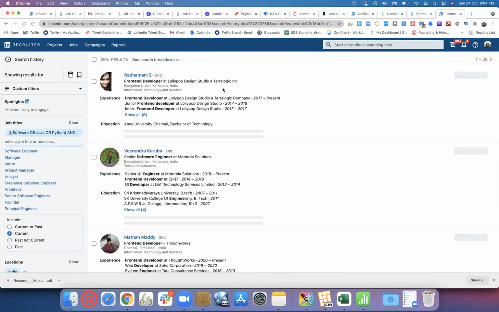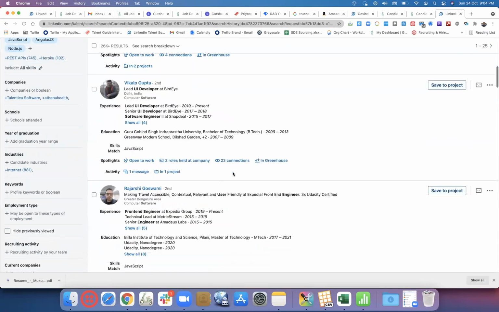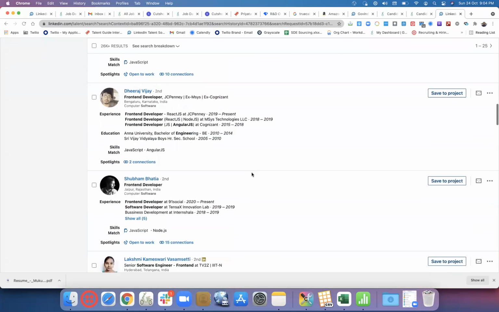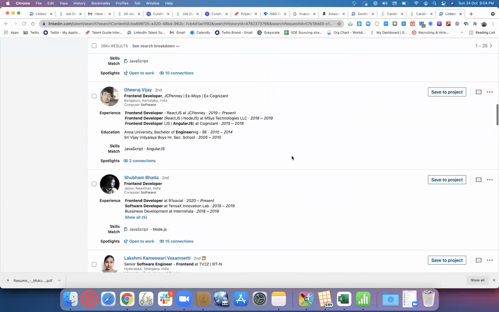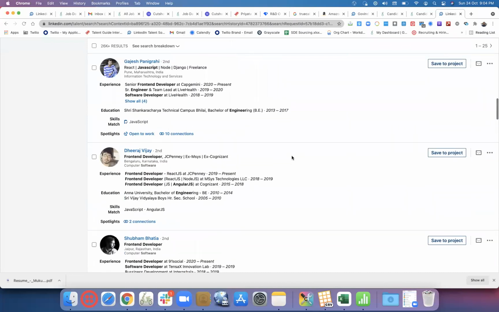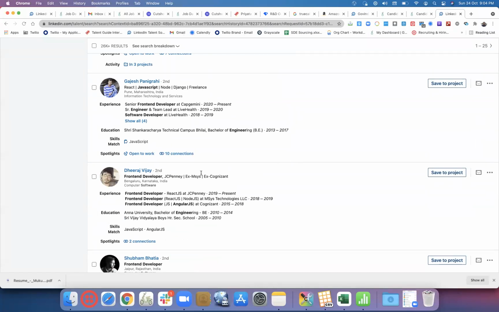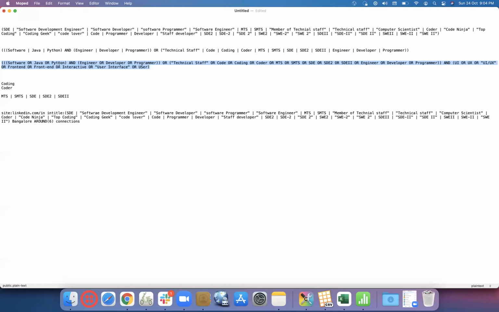Yeah, so we get those UI or front end engineers or UI developers, front end engineers, front end developers, front end developer, software engineer front end, as we have taken the combination of engineer or developer or programmer and the combination of front end or UI related words. That's where we get this front end developer, just the simple ones. Or that front end we could have used here as well, instead of Java, Python, whatever the words we have used, UI, UX and all, we could again bucketize in this.